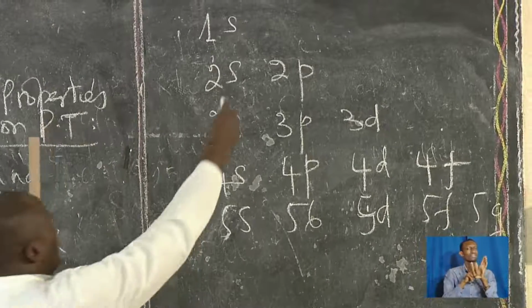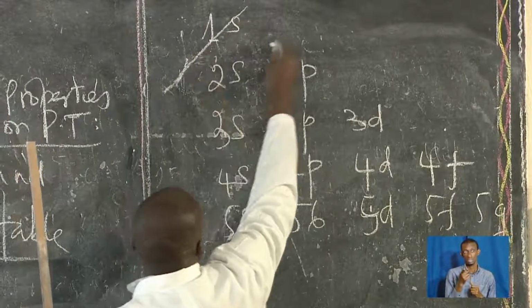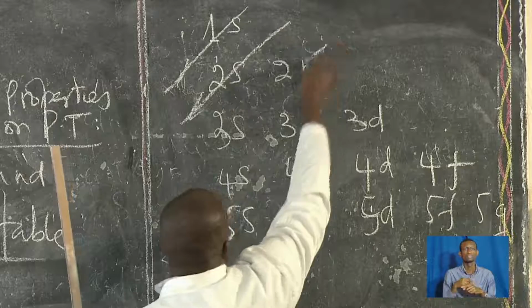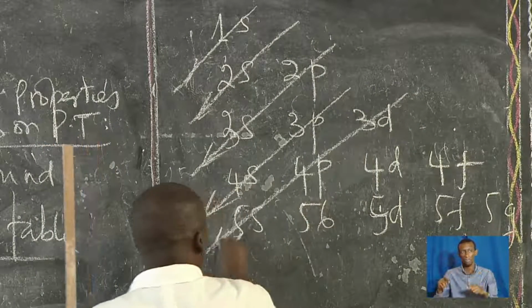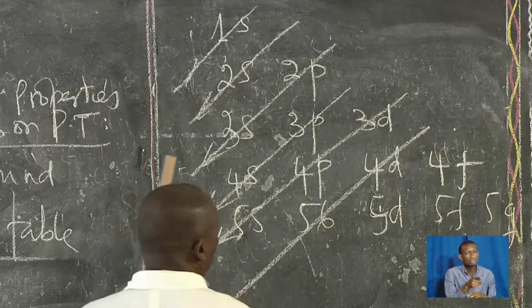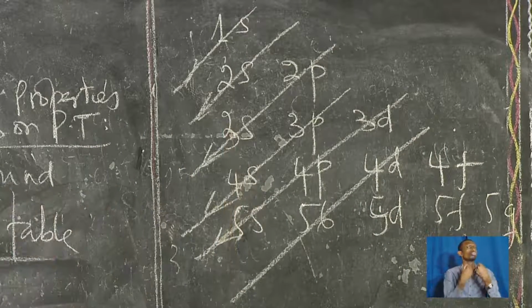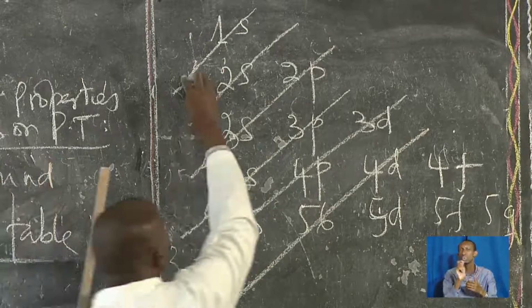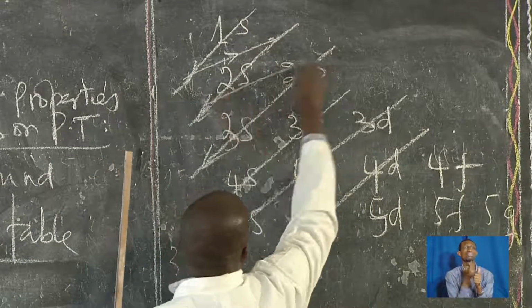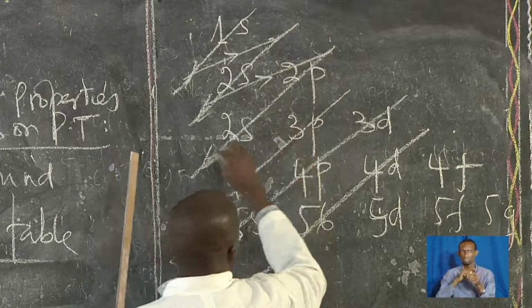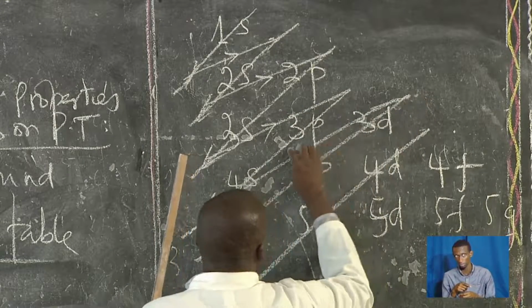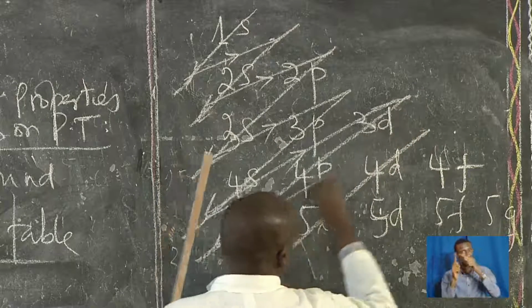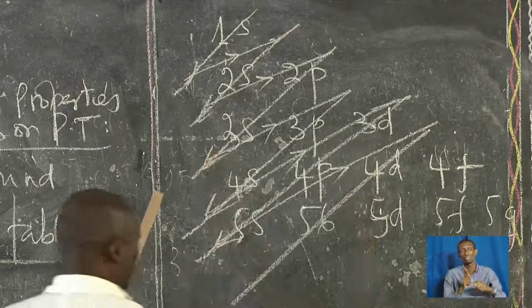And this is how it goes. The moment you have this, you will never fail to write the electronic configuration correctly. You move like this, up to here, then go like this, and then come back like this.